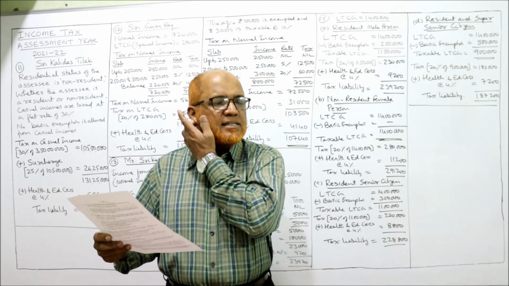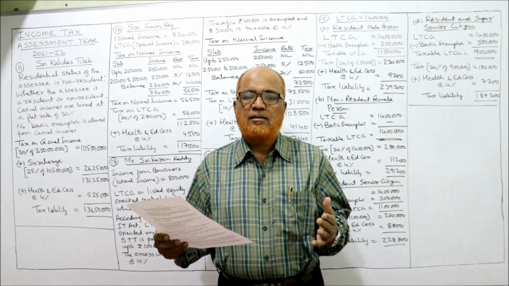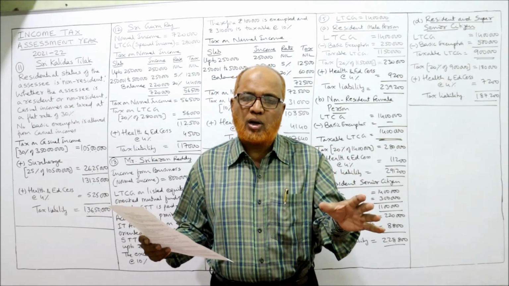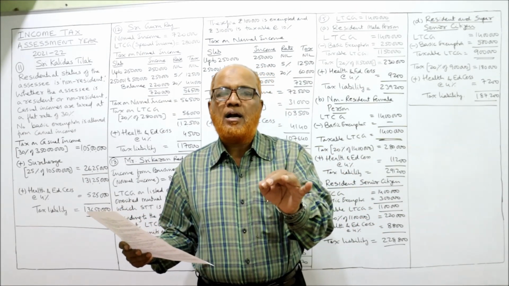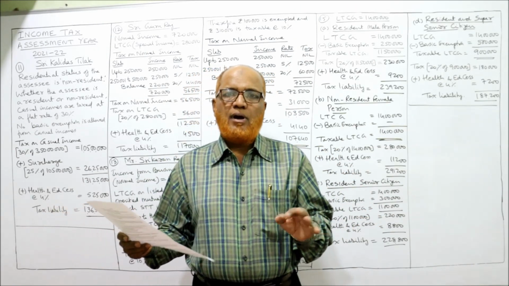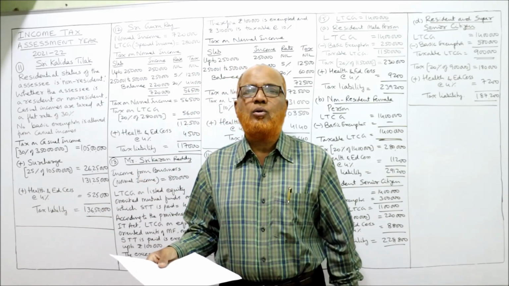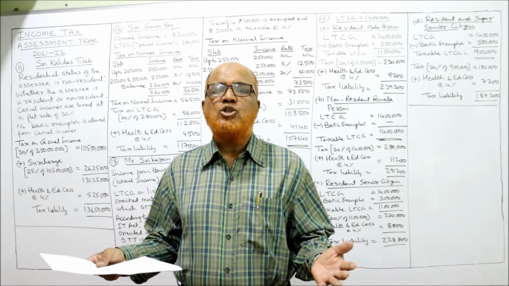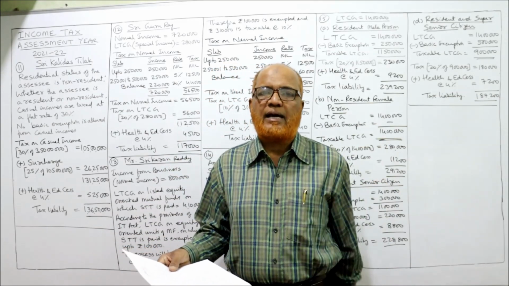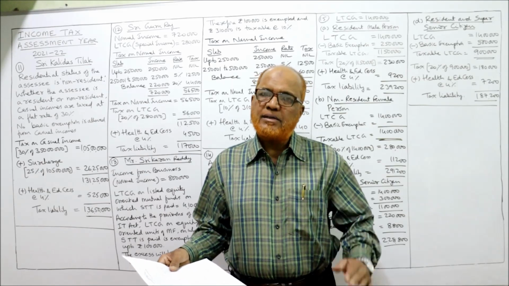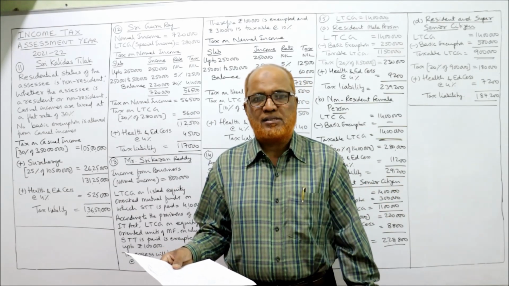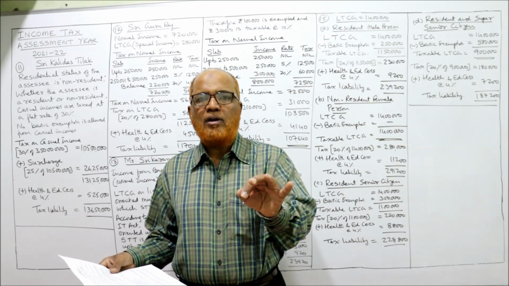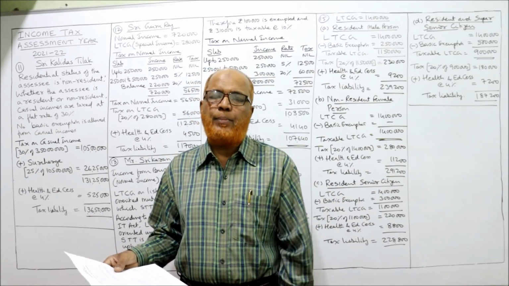First of all, the assessee is a non-resident. The Income Tax Act says whether the assessee is a resident or non-resident, casual income is fully taxable. How much is the casual income? 3.5 crore. Winning from lottery is a casual income on which there is a flat rate of tax, 30%, plus surcharge, plus health and education cess. The only new point, he is a non-resident. Even for a non-resident, tax is fully applicable.